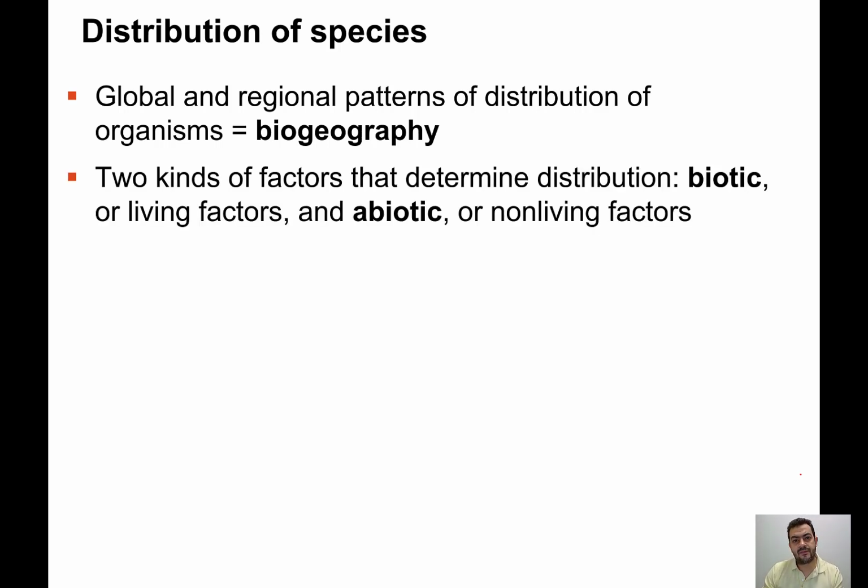And that is affected by 2 main factors. We call them biotic and abiotic factors. Biotic comes from bio, which means living. So there are living factors affecting the distribution, and there are non-living factors. We call them abiotic factors.